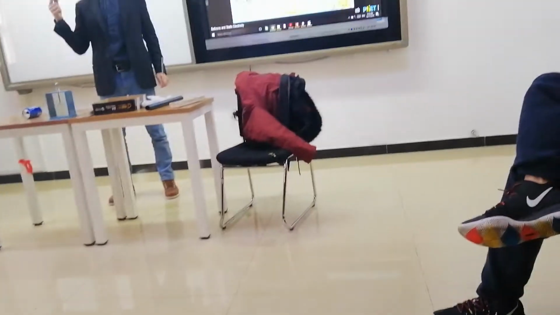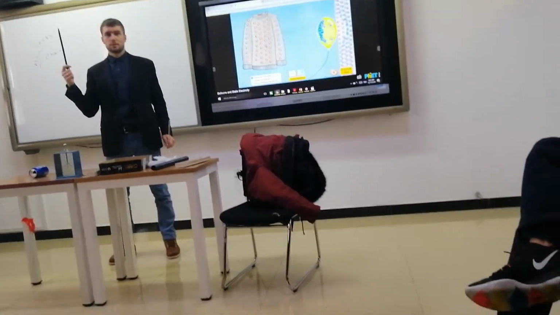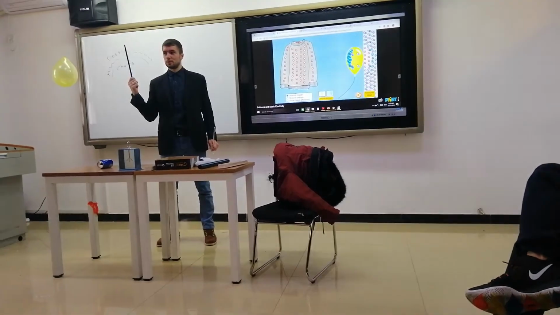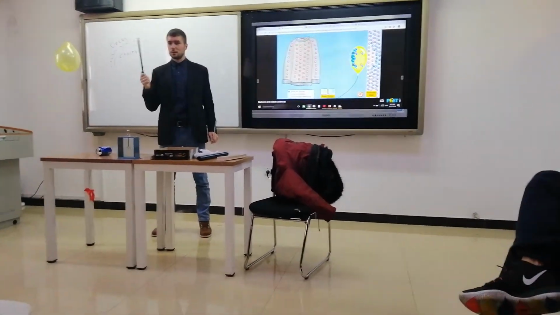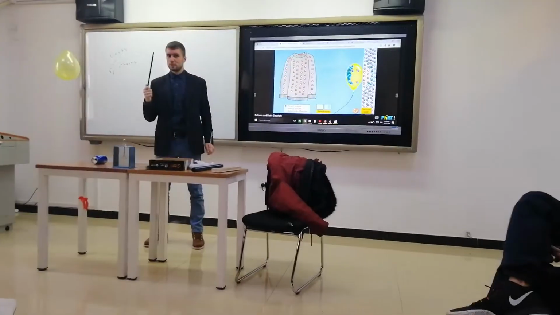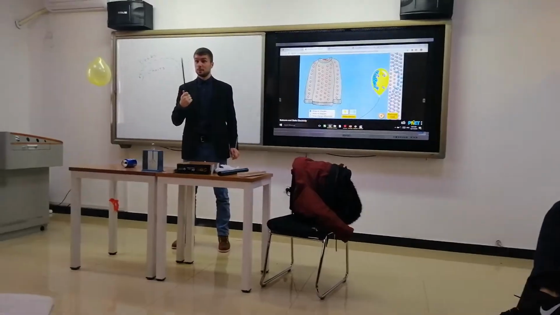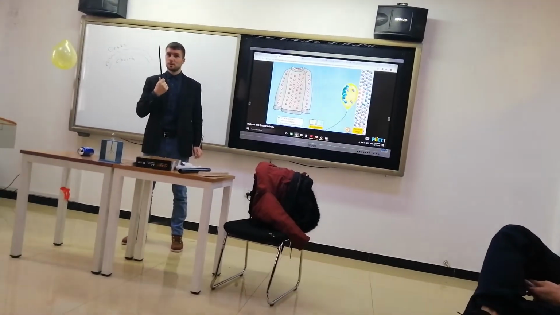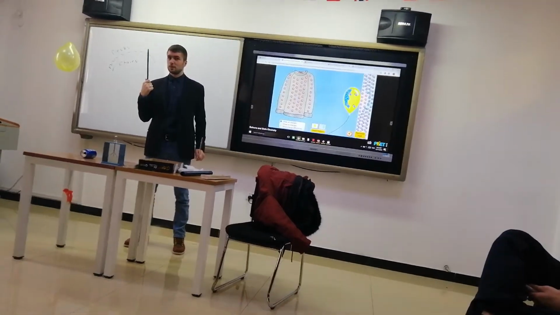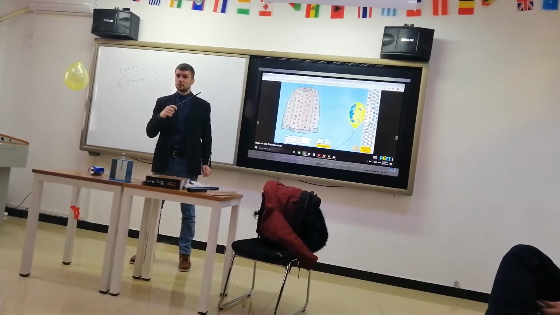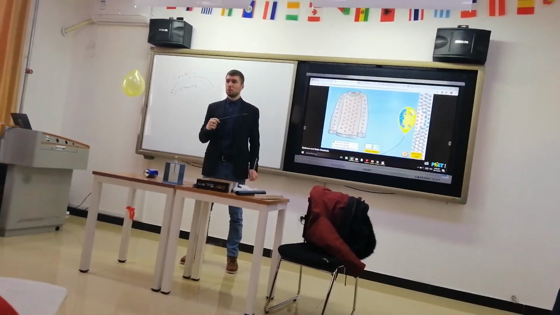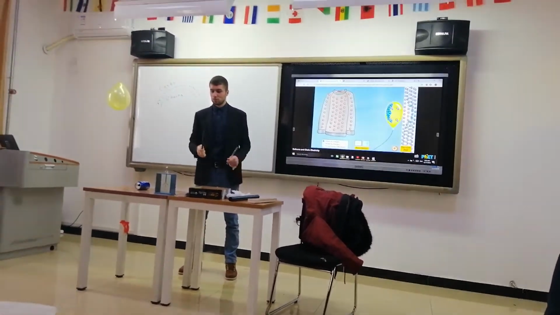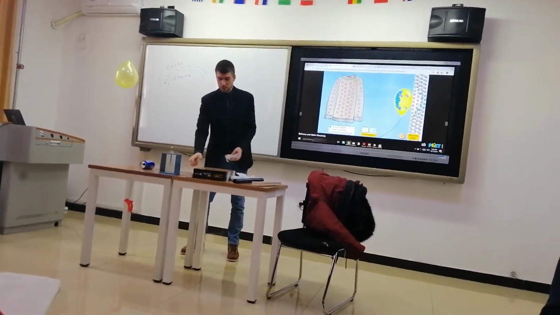The can wasn't charged, but when you move the stick closer to the can, unlike charges attract, like charges repel, and the can became positively charged. So they attract each other.